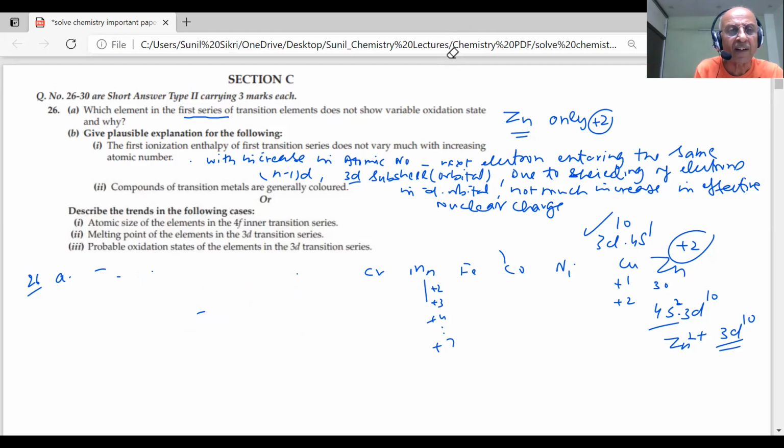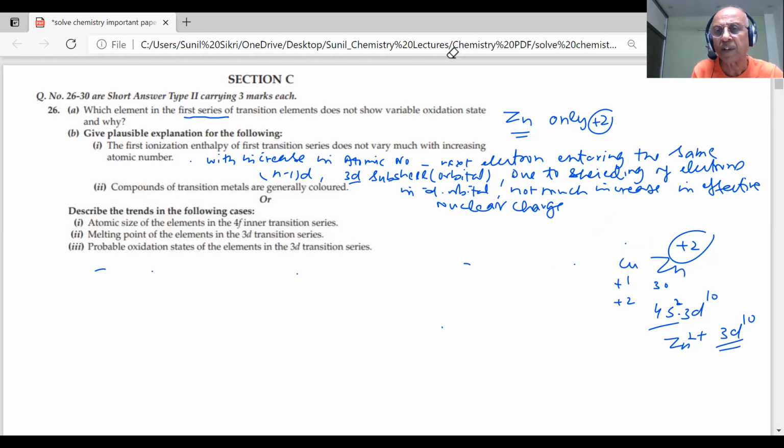You know what is the reason? d-d transition. We have already told you. There is a splitting of the d orbitals, and electrons can go from one d orbital to another d orbital. Students, you have seen in coordination compounds also, t2g to eg. So in d-d transition, the splitting of d orbitals takes place, and the color is due to d-d transition.